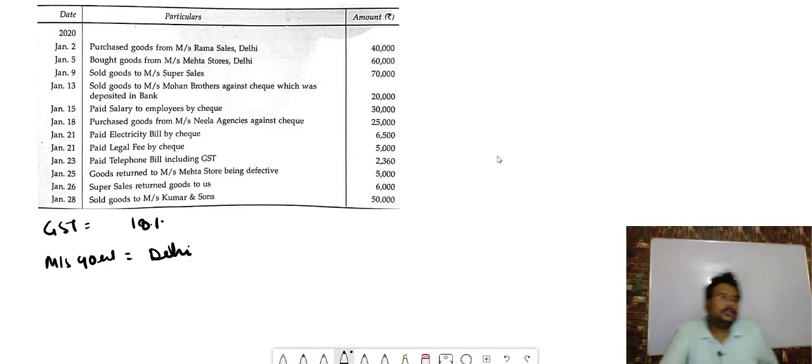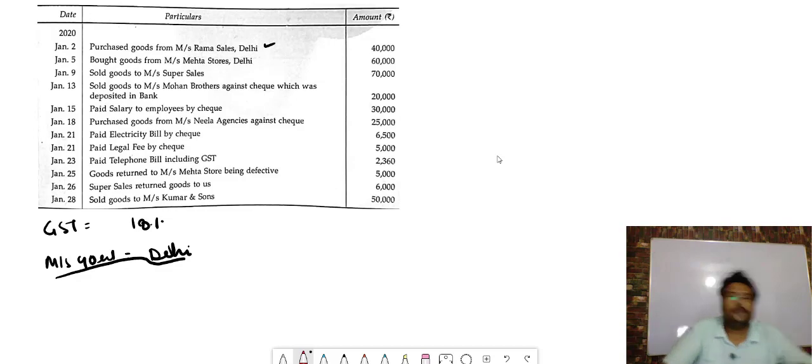Suppose the first transaction is from Delhi and Messrs Goyal is also from Delhi, so it will be a within-state transaction, so CGST and SGST will be charged. How much, bacha? 18%. So the first transaction, you see, January 2, purchased goods from Messrs Rama Sales Delhi.